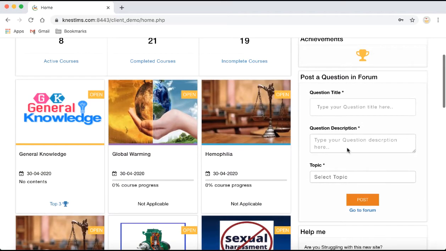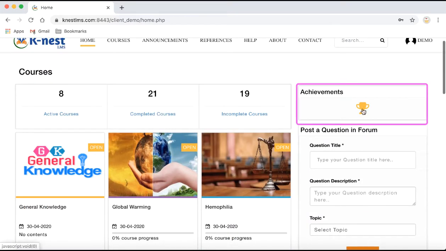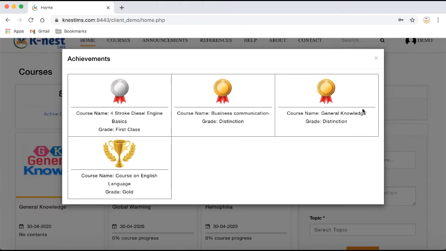And I also have a discussion forum or a typical technical forum where I can post questions on various topics so that other users can see them and give answer to those. I also have achievements, the details of past courses that I have gone through, as well as the grades that I have obtained in the assessments of those courses.